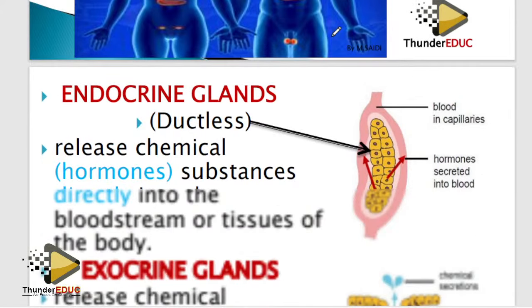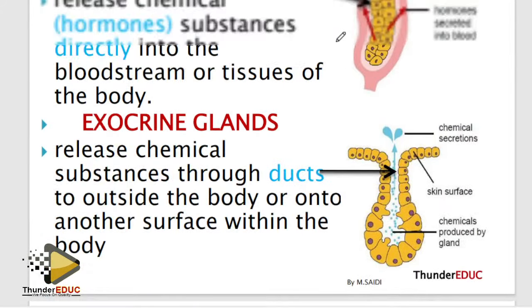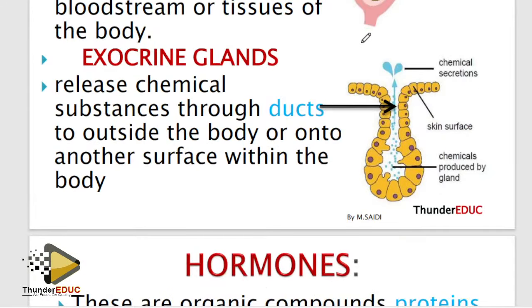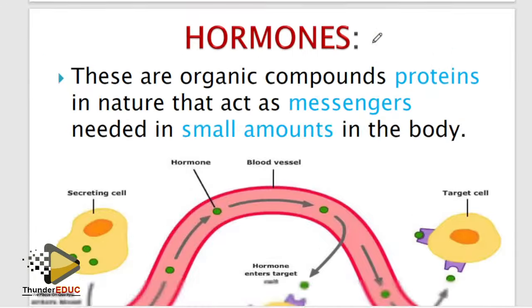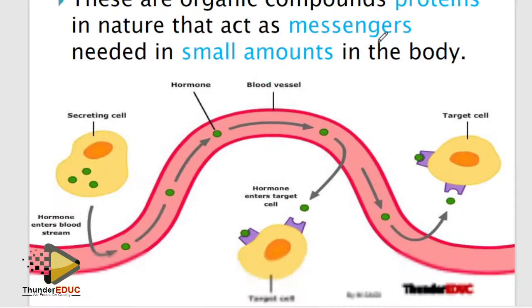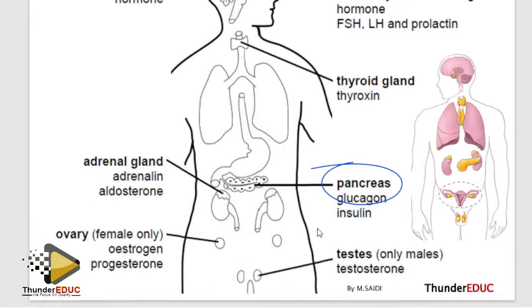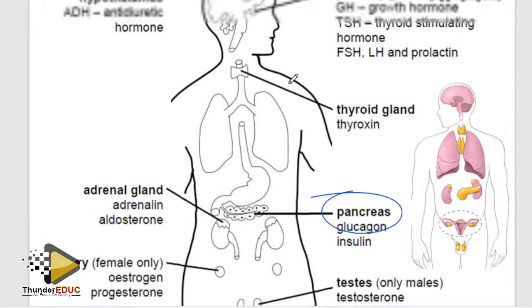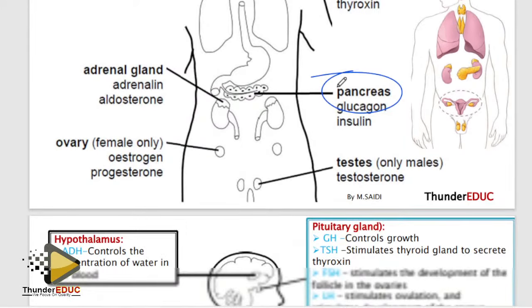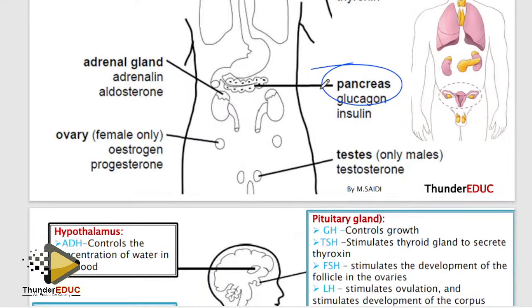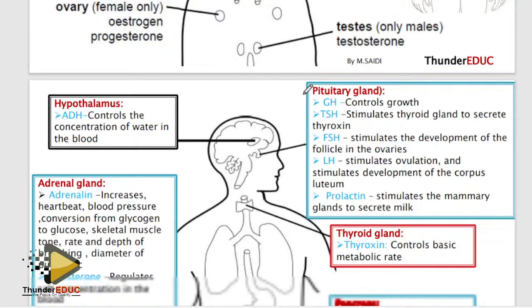So here, endocrine, exocrine. Which gland is both endocrine and exocrine? Please don't forget about it. What's a hormone? Don't forget about it. Hypothalamus, pituitary gland, adrenal gland, thyroid gland. This is the one which is both endocrine and exocrine. Please know that. Know the part and the function.